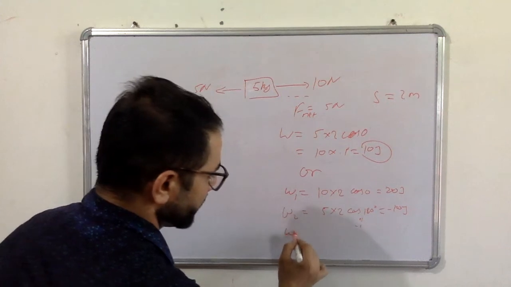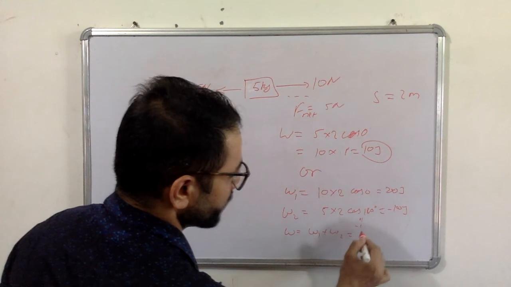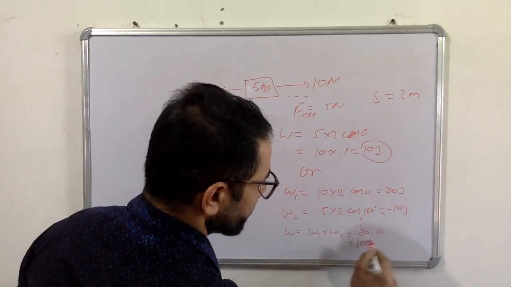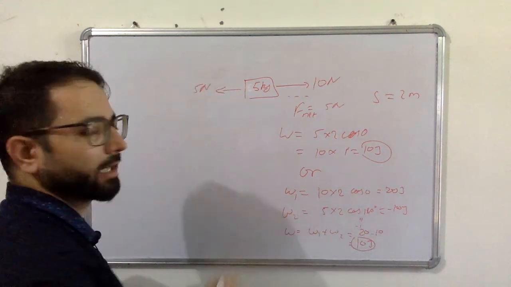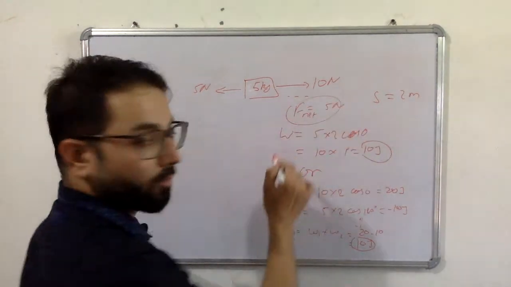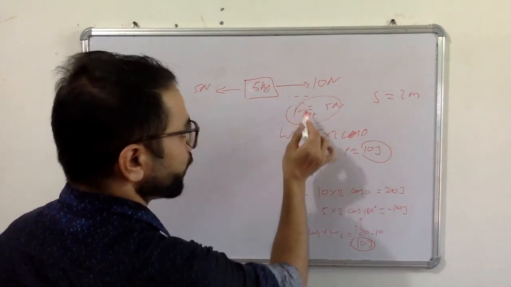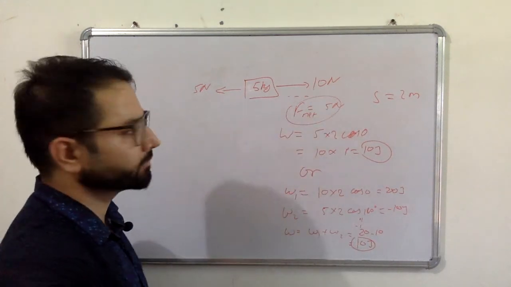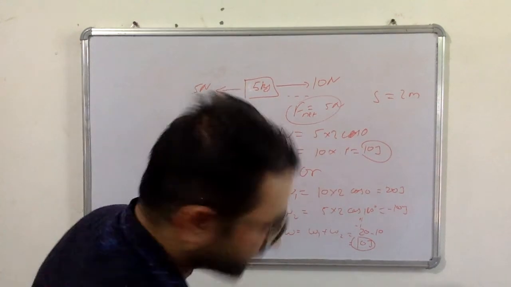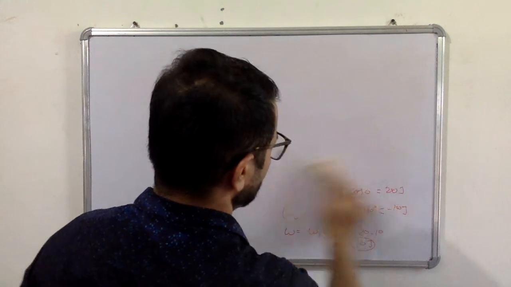So net work will be the summation W1 plus W2, which is 20 minus 10, equal to 10 Joule. So this is the net result. So we have two methods. We can find the net force also, and we have to find the angle between the net force and the displacement. I have taken this very simple example. So if you know the definition of work, then you can calculate any kind of numerical.